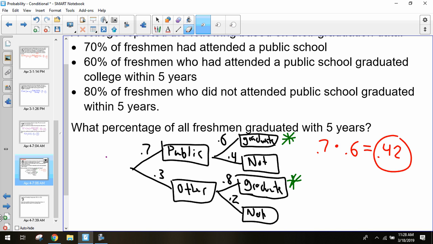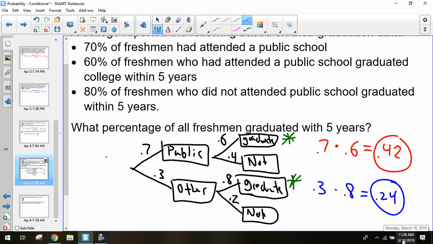That's one group. I still have another group, my other students who graduated within 5 years. If 30% of my total are other students, and 80% of my other students graduated within 5 years, it'd be 0.3 times 0.8, my 30% times my 80%, which is 0.24.